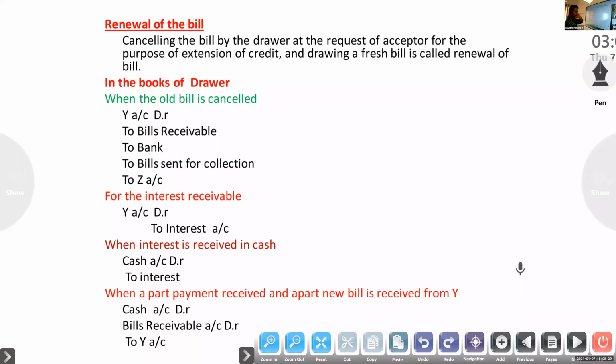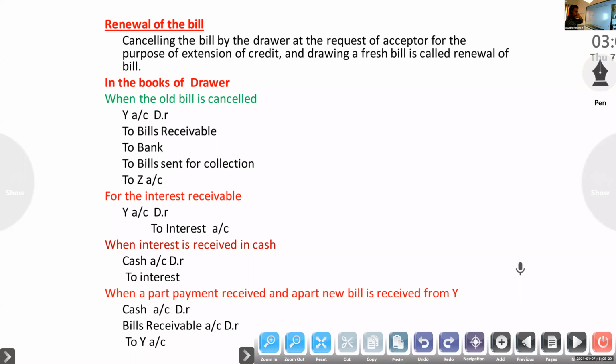In such a case, he may request the drawer to cancel the original bill, the old bill, and draw a new bill in place of the old bill. That is called renewal of the bill.